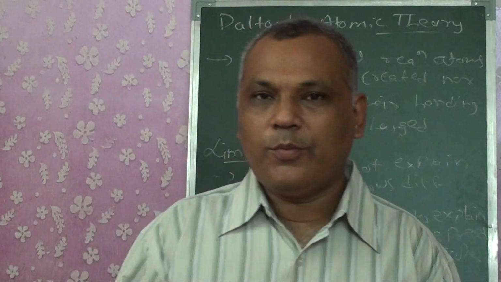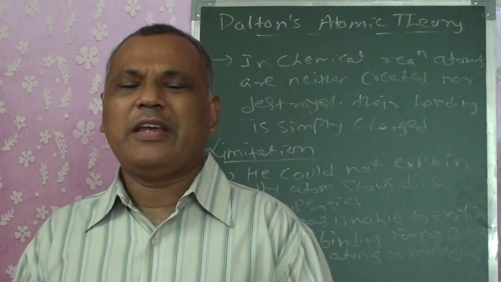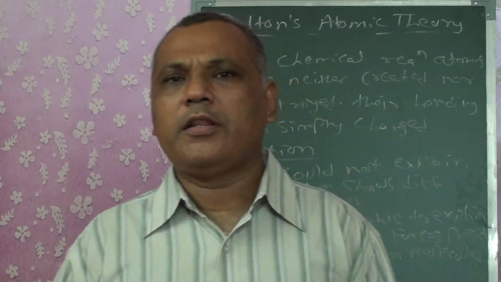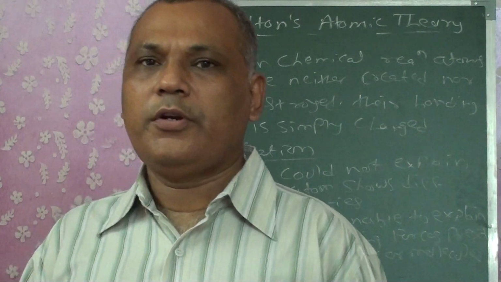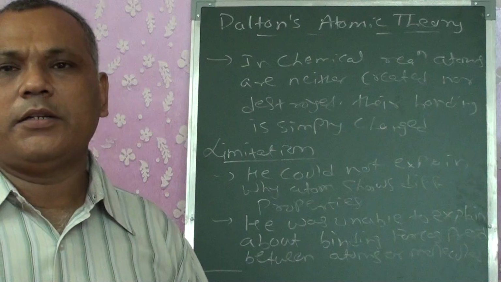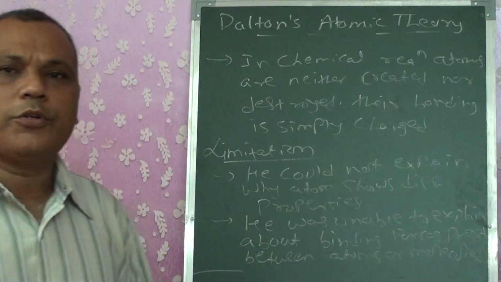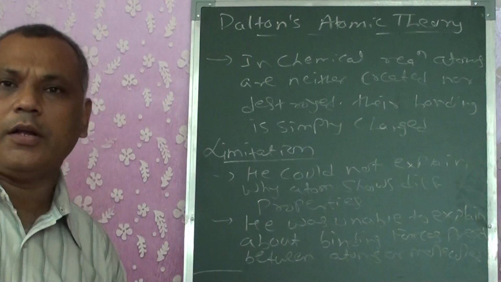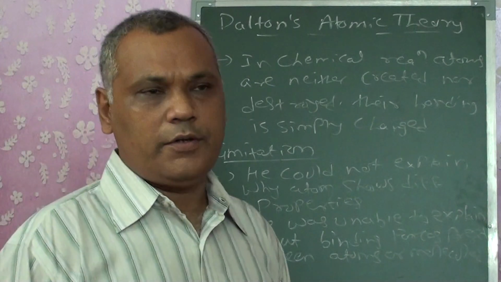We don't have any formula here. We can have a maximum of 2 or 3 questions: what are the postulates of it, or what are the limitations, or explain Dalton's atomic theory with all postulates and limitations. So that is one of the theoretical questions which we can have.